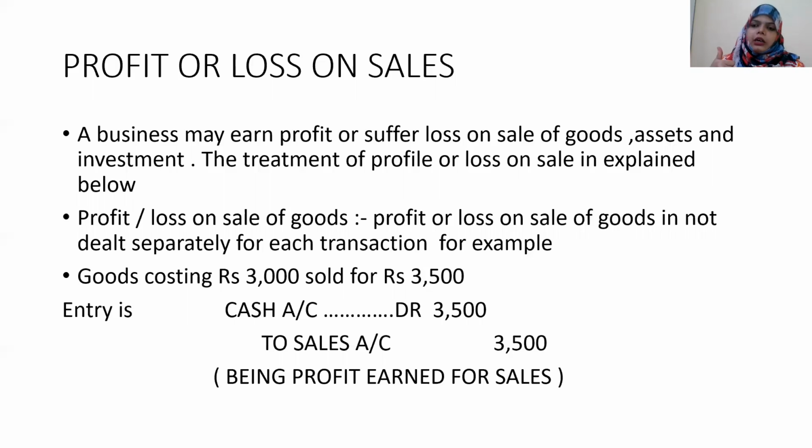Sales being a nominal account, cash being a real account, we wrote the rules: debit what comes in, credit what goes out, and debit all expenses and losses, credit all incomes and gains. Being profit earned for sales. So you do not need to write that 500 rupees is your profit, but you include the transaction in your sales. You did not need to write separately that you have earned profit, but it can be seen in your books of accounts.